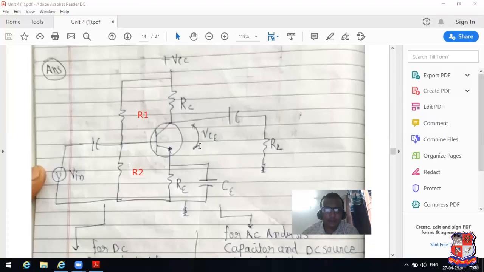It is the voltage drop across the transistor. Here it is known as the output capacitor. It is known as the bypass capacitor. It is known as the coupling capacitor.